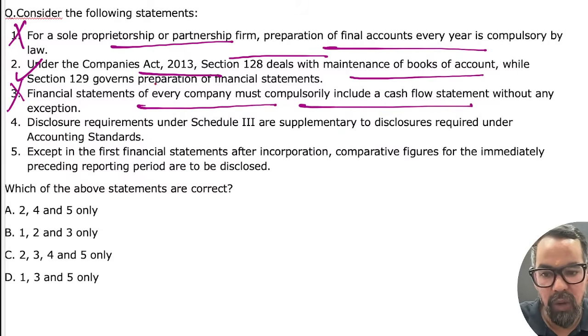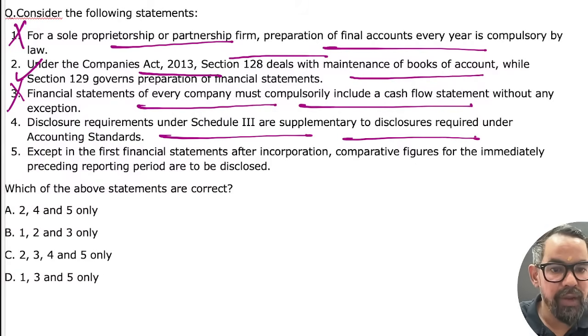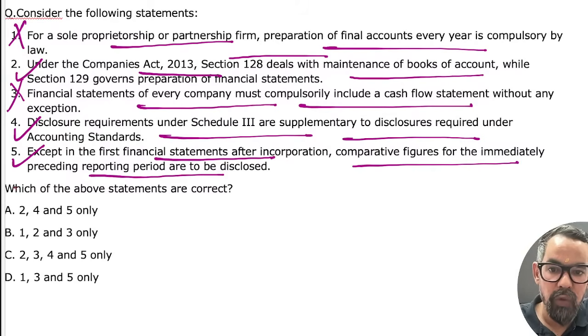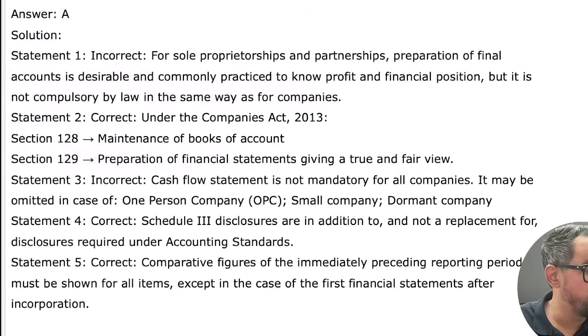Wrong; a One Person Company and others do not require a cash flow statement. Disclosure requirements under Schedule 3 are supplementary to those required by the accounting standard. Yes. The fourth one: except in the first financial statements after incorporation, comparative figures for the immediately preceding reporting year are to be disclosed. Yes. So 2, 4, 5 means option A must be the right answer.